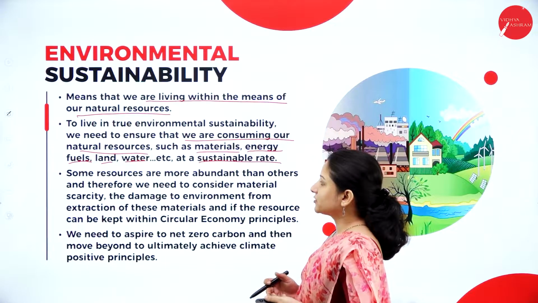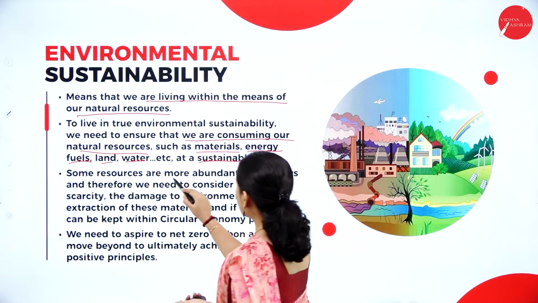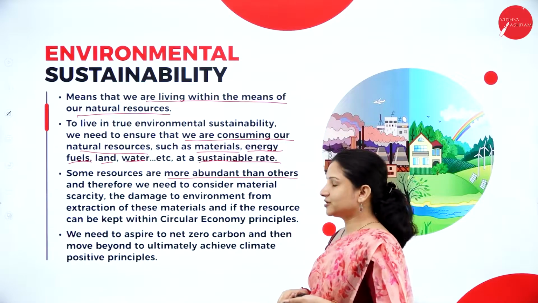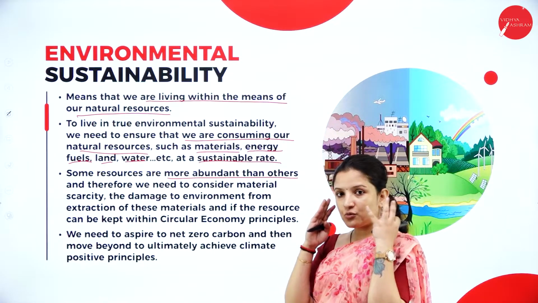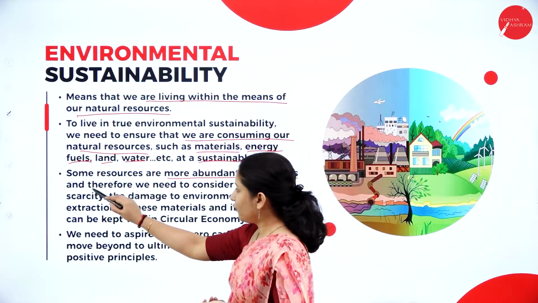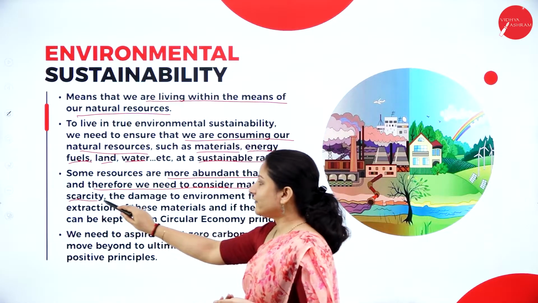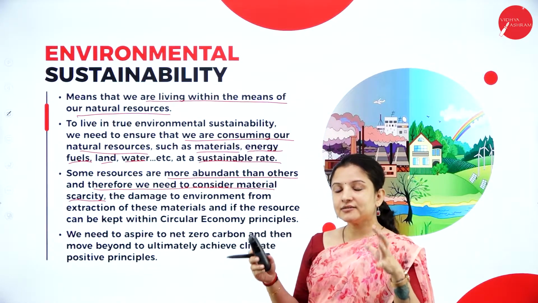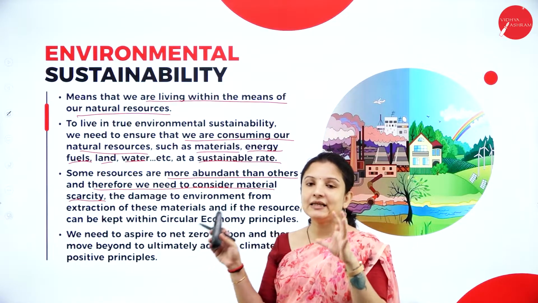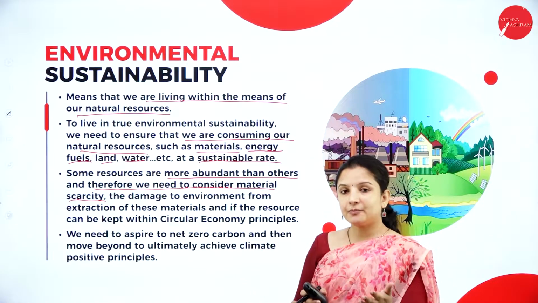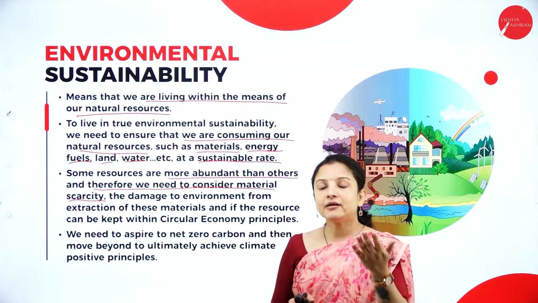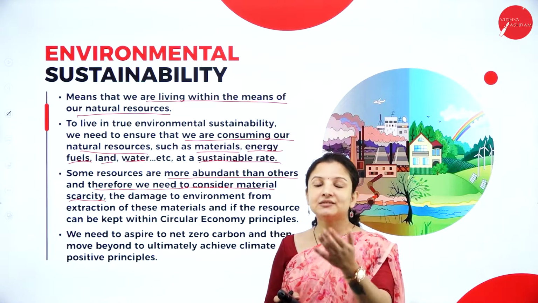There are some resources which are more abundant than others, and therefore we need to plan properly. So we need to consider material scarcity. Say for example, biofuel and compressed natural gas.